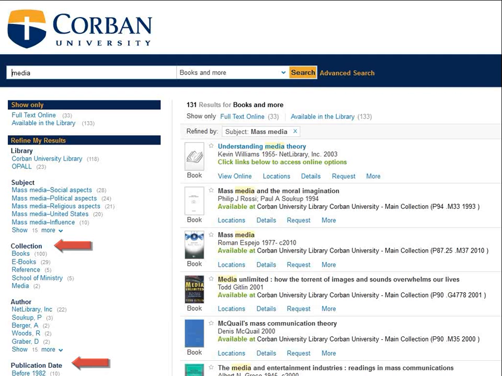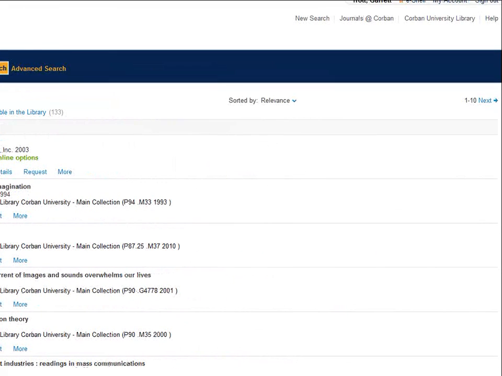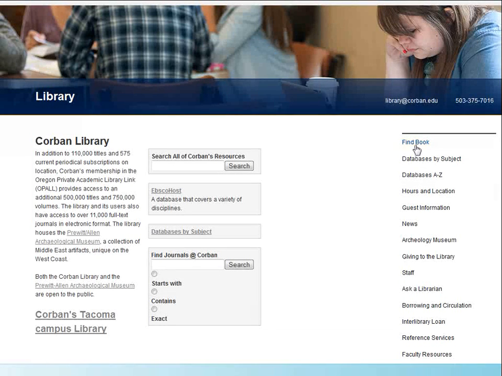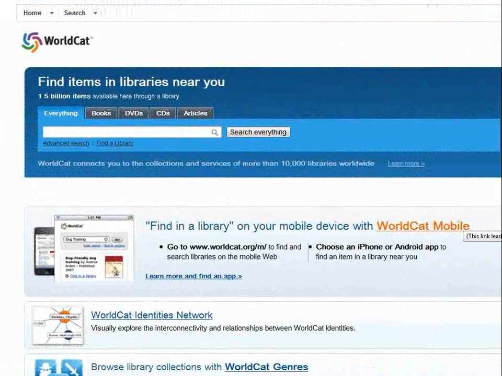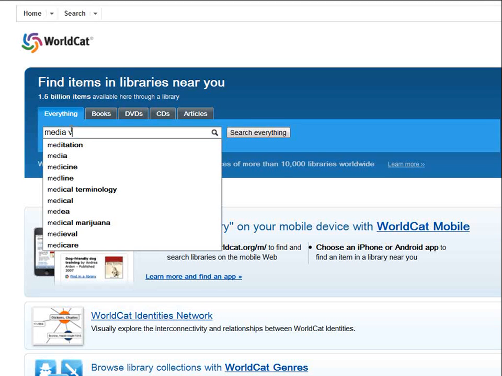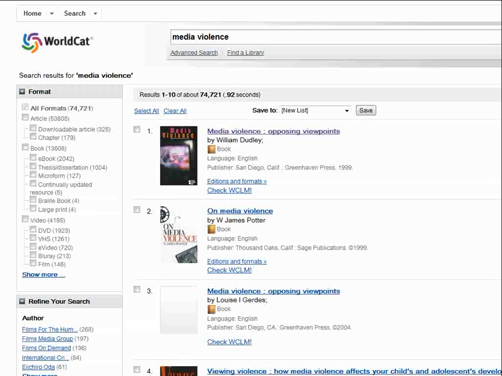If your results turn up nothing, there's one other place you can turn to and see what kinds of resources are available. If you go back to the library's website and go to the tab Find Books and click on WorldCat. WorldCat is a catalog of almost any book in the world. If a library has it, it will likely be listed on WorldCat. Let's look again for our topic of media and violence.